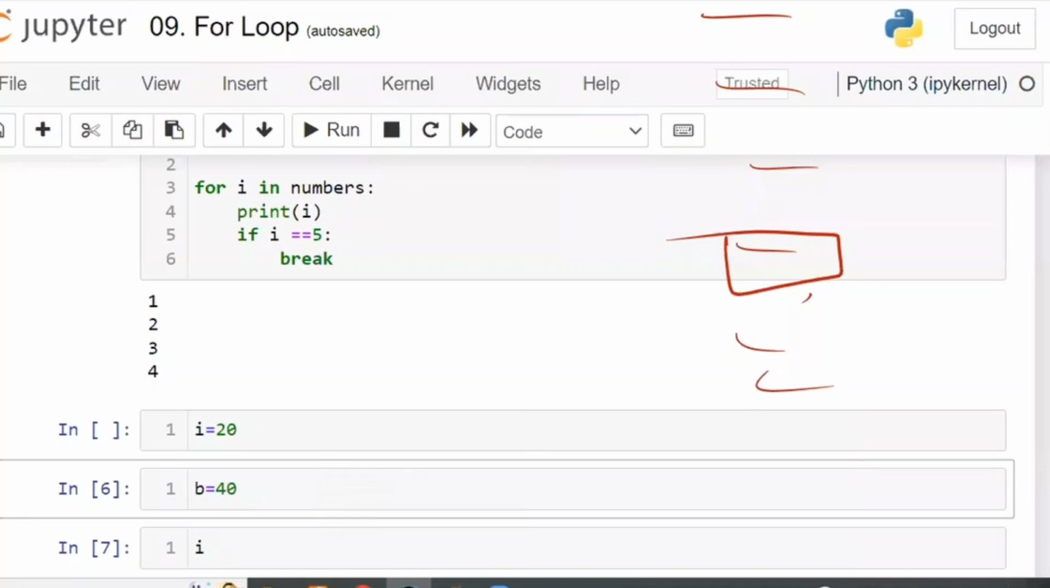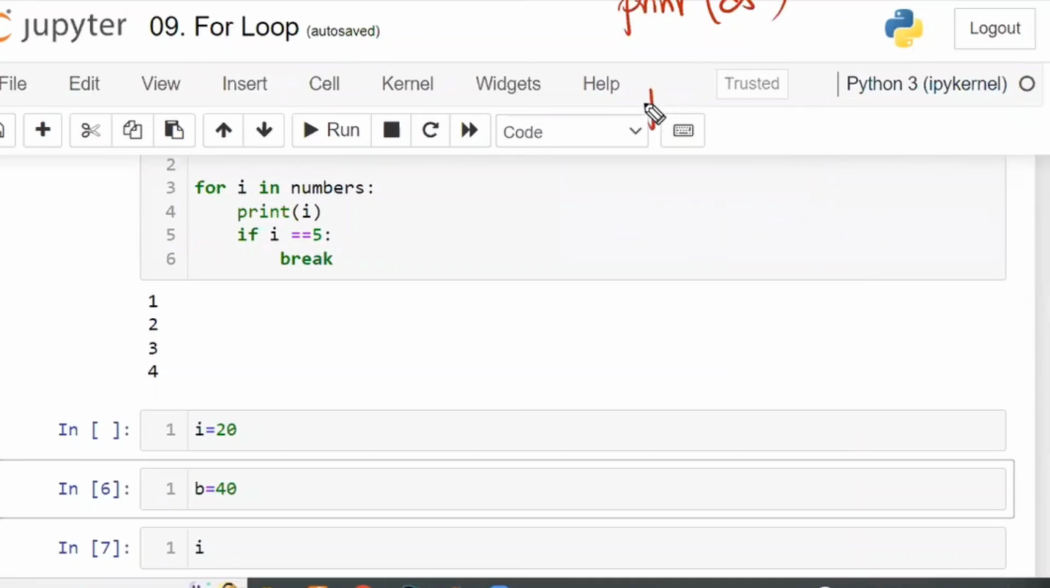What is the problem? For example, let us take an example like this: print DS, print by, print SRK.